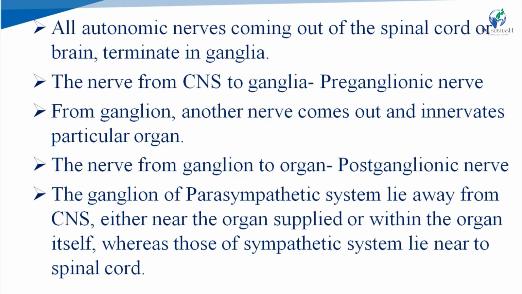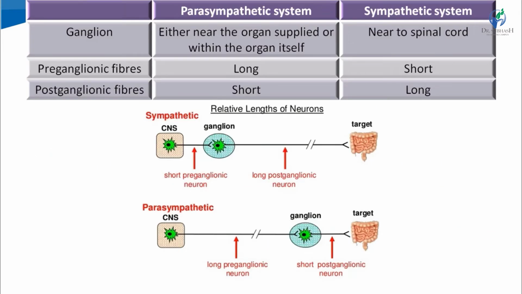I have said that a ganglion is an accumulation of neurons at a specific part of the nerves. The nerve from its origin, meaning the CNS, either the spinal cord or brain, to the ganglia is known as the preganglionic nerve, and from the ganglia to its effector organ is known as the postganglionic nerve. Here in the figure you can see CNS, then ganglion and then target.